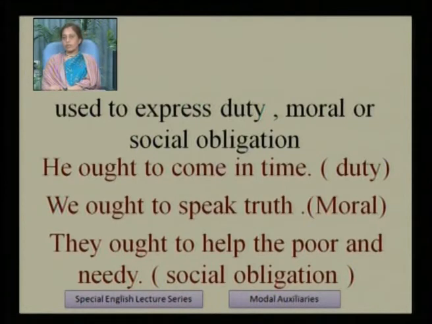This is moral obligation. They ought to help the poor and needy. This is social obligation. So in this way we use ought to express the ideas relating to duty, our duties, our moral or social obligations.